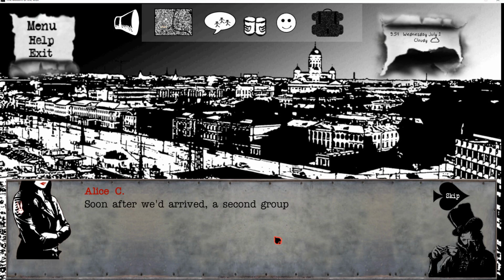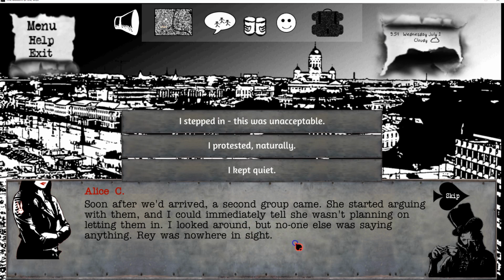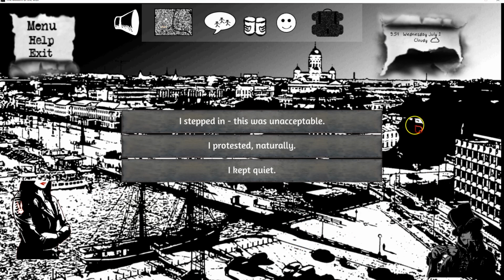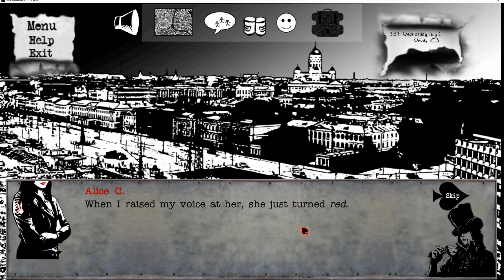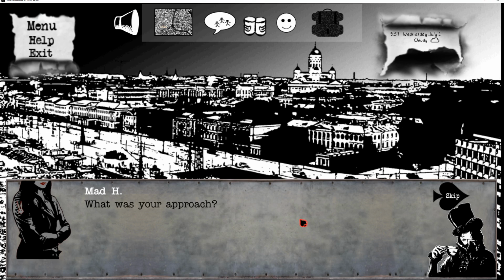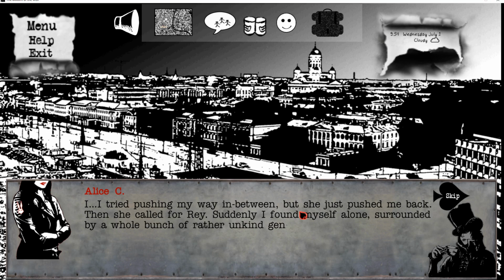What happened? Soon after we arrived, the second group came. She started arguing with them, and I could immediately tell she wasn't planning on letting them in. I looked around, but no one else was saying anything, and Ray was nowhere in sight. I stepped in. This was unacceptable. I protested naturally. When I raised my voice at her, she turned red. What was your approach? I tried pushing my way in between, but she just pushed me back, and then she called for Ray. And suddenly I found myself alone, surrounded by a whole bunch of rather unkind gentlemen.